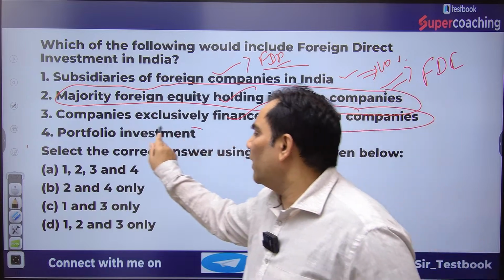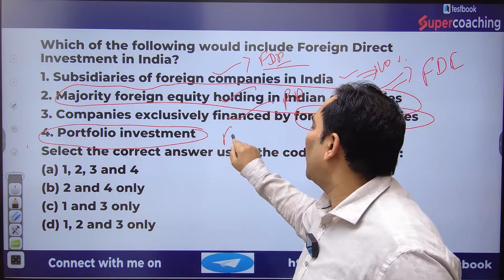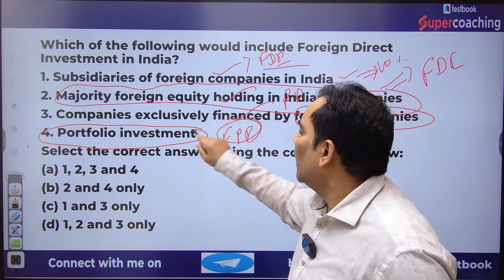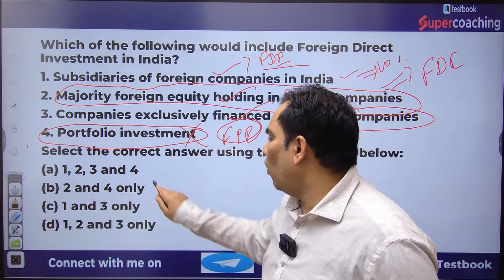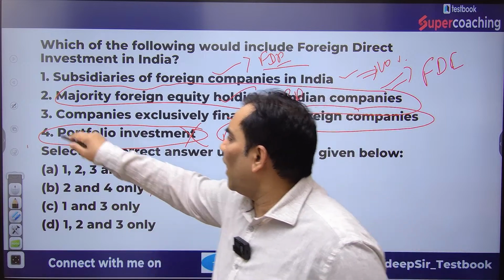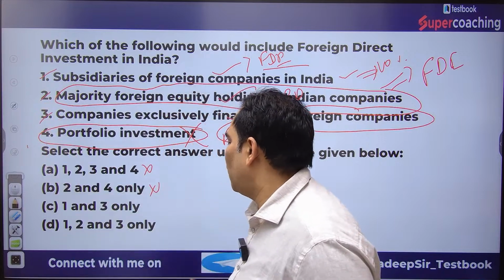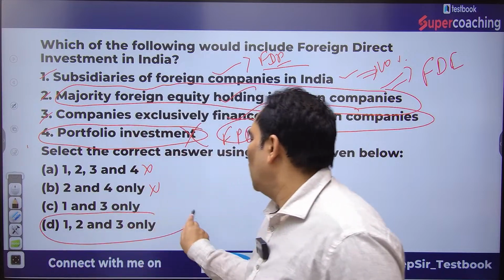And portfolio investment is not going to be part of FDI. That's why the fourth statement is going to be wrong, whereas 1, 2, 3 are correct. That's why the right answer is D only.